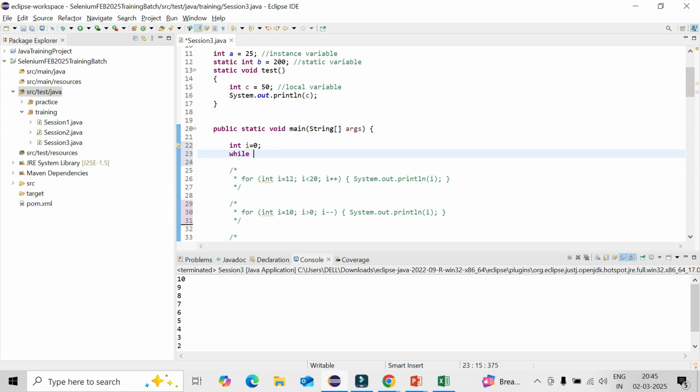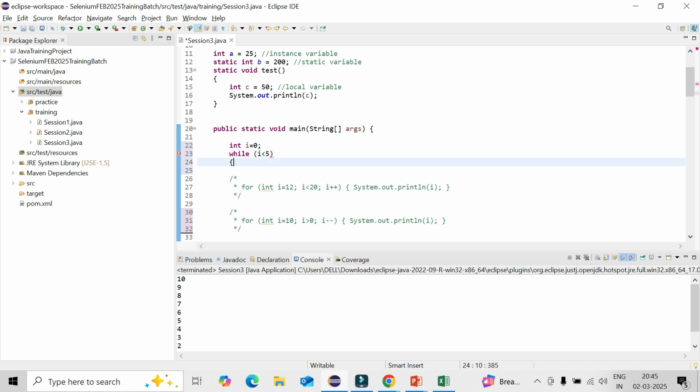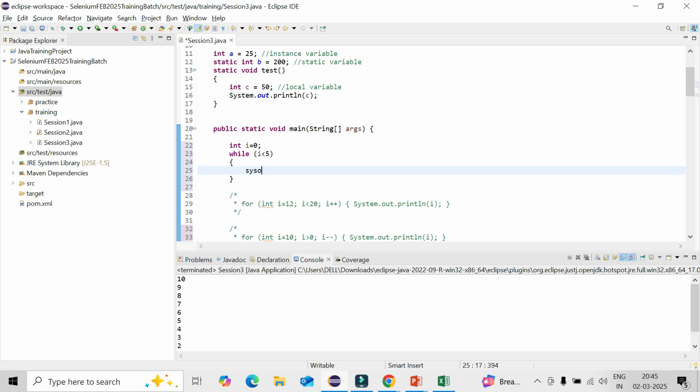Then I can give the condition: while, in brackets, i less than 5. It will go till 4. Then I want to print out the value of i, plus plus.